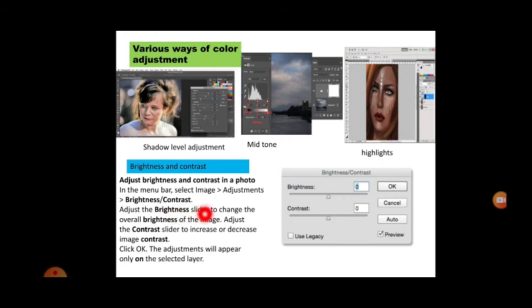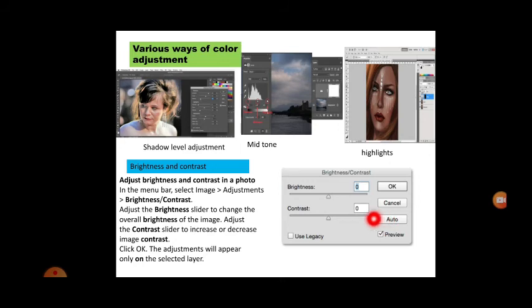Adjust the brightness slider to change the overall brightness of the image. So there is a slider here. You can change the brightness from the lower to the higher depending upon the image. And then you can change the contrast from the lower to the higher depending upon the image. If you give an auto, then it automatically takes the brightness and the contrast. No need for you to give the brightness and the contrast.